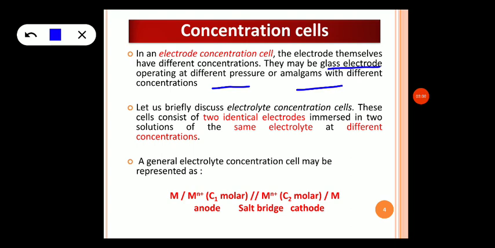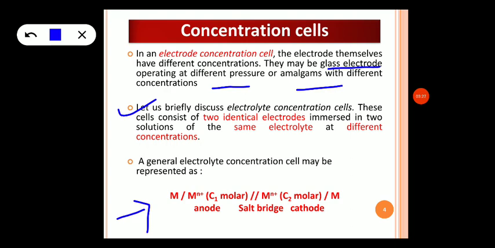With this, let us briefly discuss the electrolyte concentration cells. These cells consist of two identical electrodes immersed in two solutions of the same electrolyte at different concentration. This is the general representation of electrolyte concentration cells.